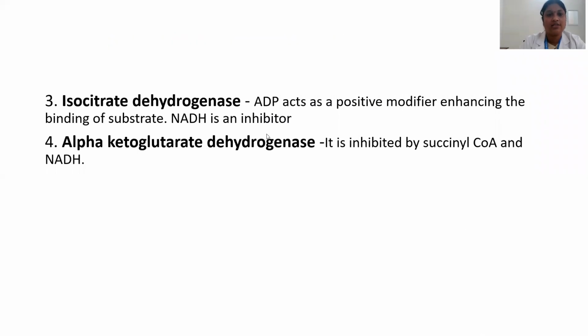The third regulator is isocitrate dehydrogenase. Here ATP acts as a positive modifier, enhancing the binding of substrate, and NADH is an inhibitor. Fourth regulation is at the level of alpha ketoglutarate dehydrogenase. It is inhibited by product inhibition, by succinyl coenzyme A and NADH.